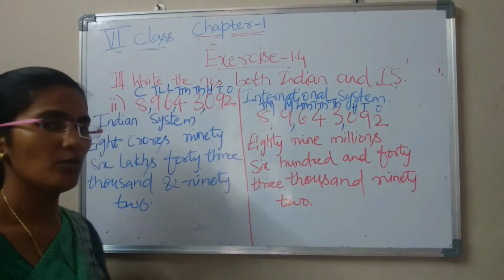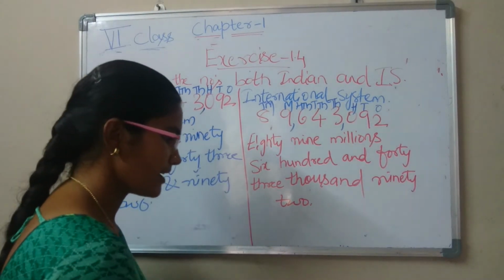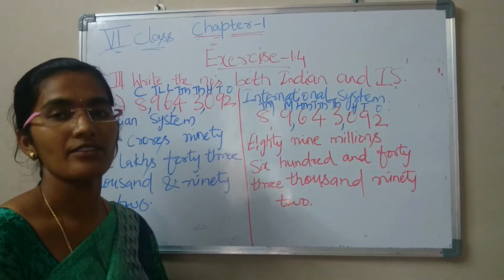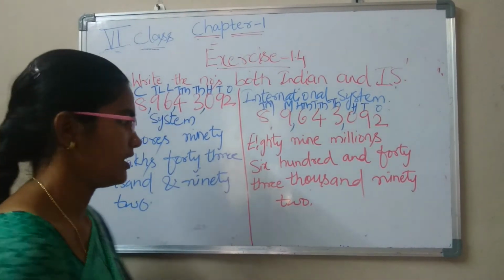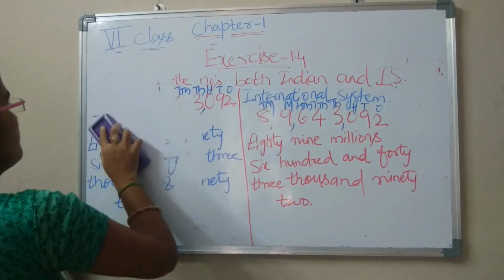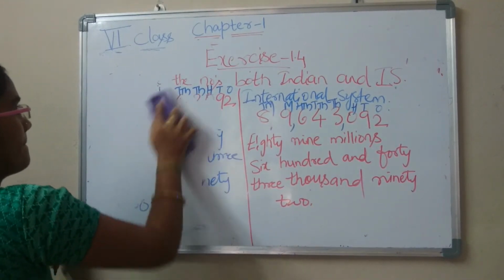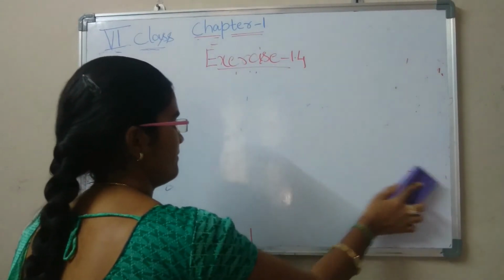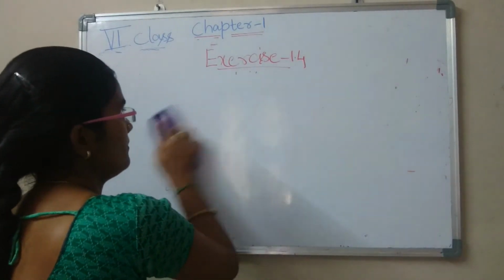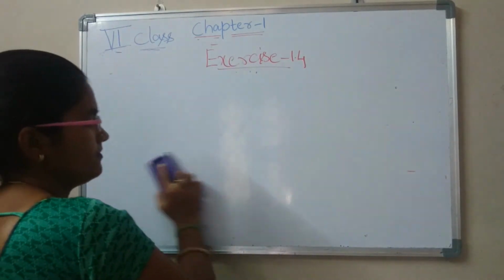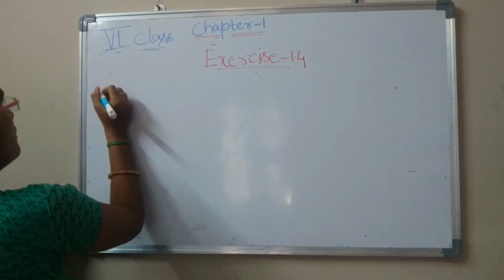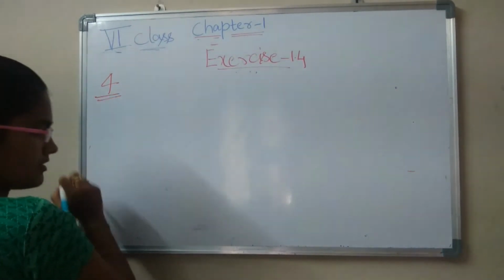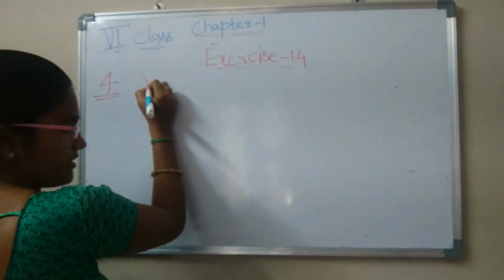Okay, now moving to fourth bit. Fourth bit: read the number carefully and answer the following. He gave one number.